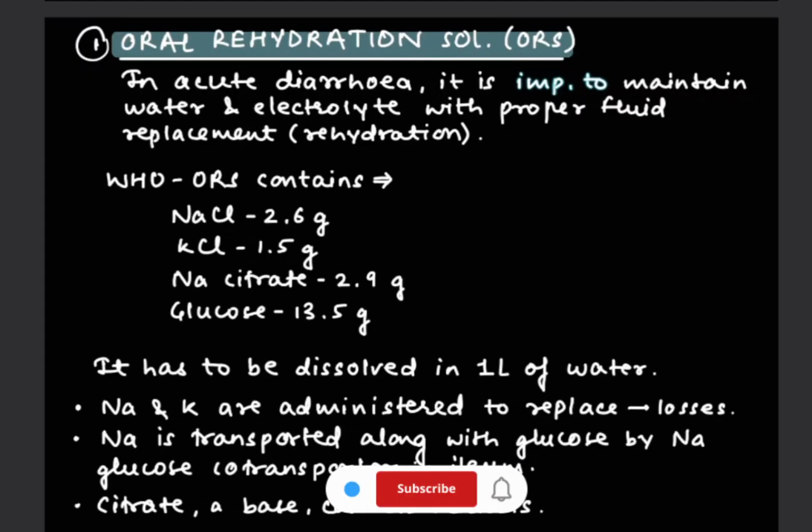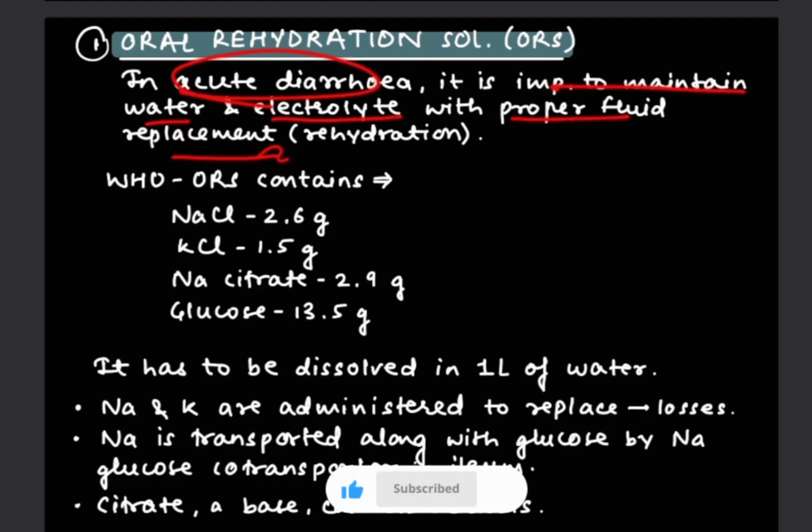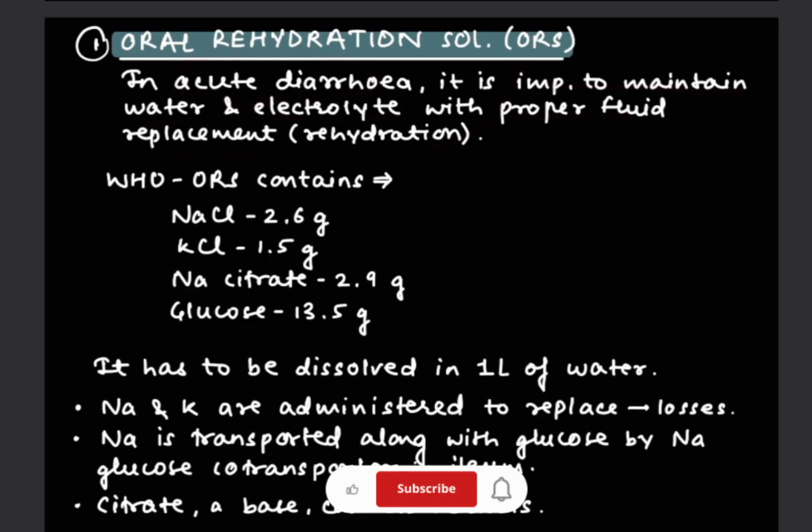Before that, we are first going to see about ORS, that is oral rehydration solution. In acute diarrhea, it is important to maintain water as well as electrolytes with proper fluid replacement. So in this, we prefer ORS. According to WHO, ORS contains four things: NaCl, KCl, sodium citrate and glucose. What are the concentrations? Sodium chloride is 2.6 gram, KCl 1.5 gram, sodium citrate 2.9 gram and glucose 13.5 gram. They should be dissolved in 1 liter of water.